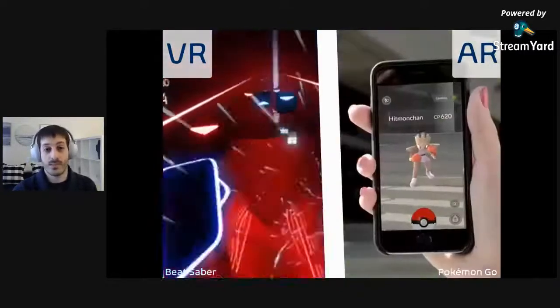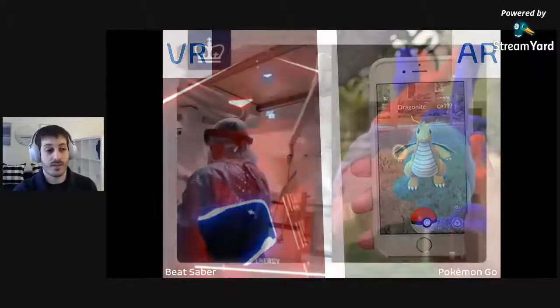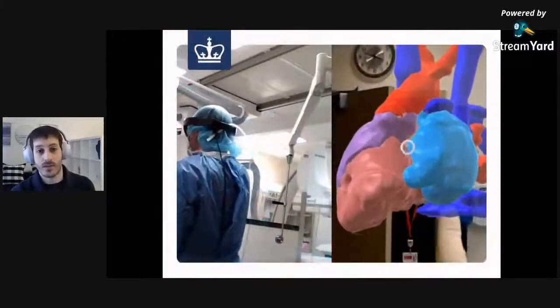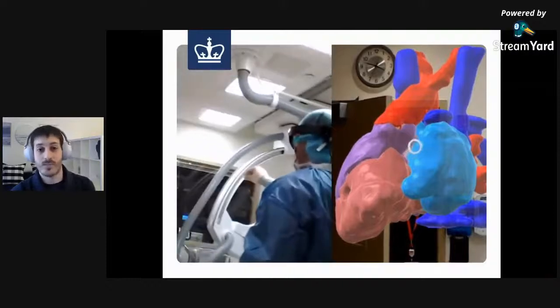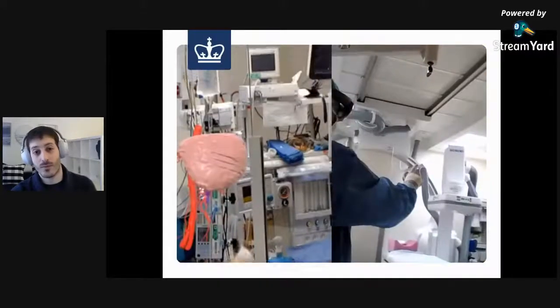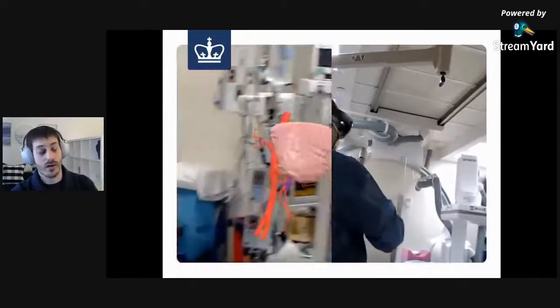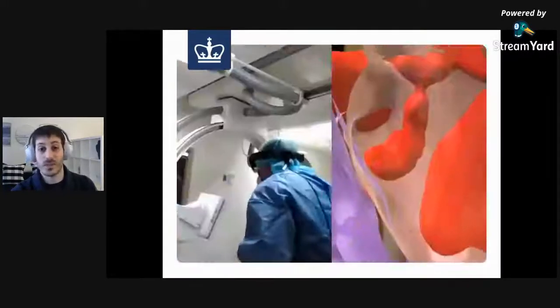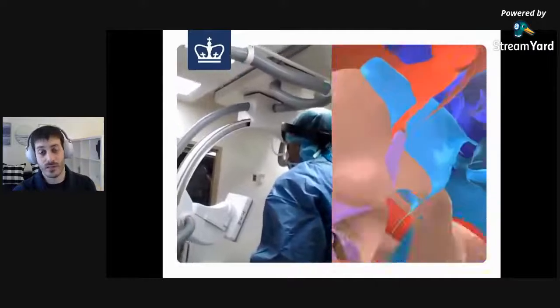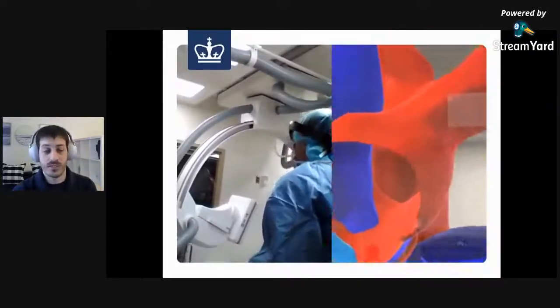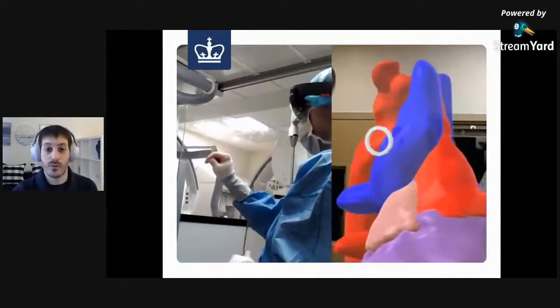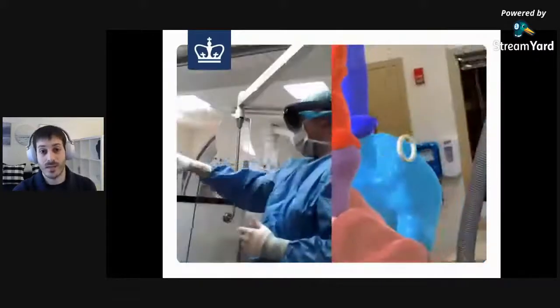Now, another example of this, something that's really close to my heart, as the pun is definitely intended. This was my thesis project back at Columbia University. We took CT and MRI scans in 2D, converted them into 3D models, put them on the smart glasses for the physician to wear, and then the physician was able to see the patient's heart floating above them during surgery. And it was an amazing, amazing experience that basically allowed the physician to get this 3D reference map of the patient's anatomy in real time.